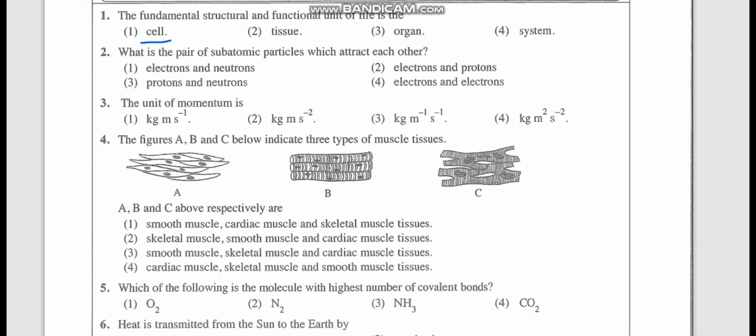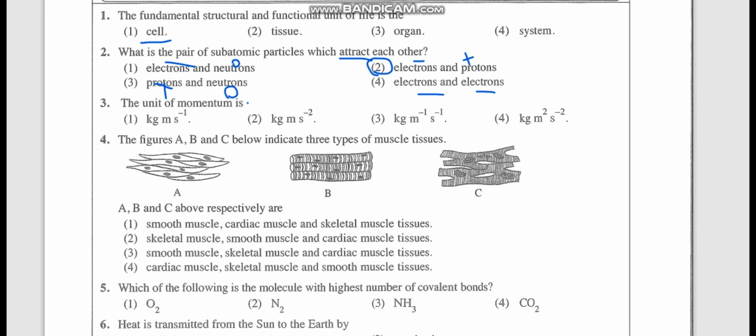Second, what is the pair of subatomic particles which attract each other? Before focusing, you have to see what gives an attraction. Opposite charges give an attraction. Electrons are negatively charged. Protons are positively charged. Neutrons are neutral, they don't have a charge. So the only possible attraction is the second one: the electron and protons. That way, always reject the wrong answers, and automatically the correct answer will remain.